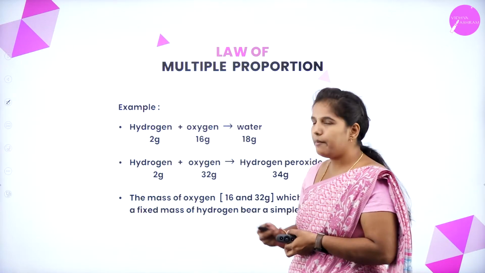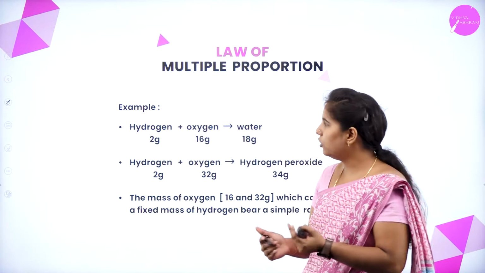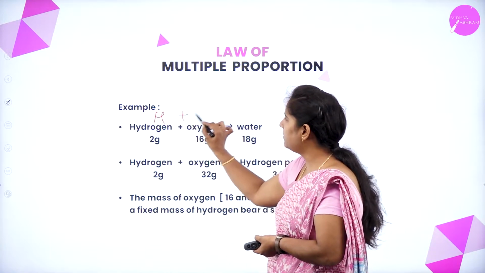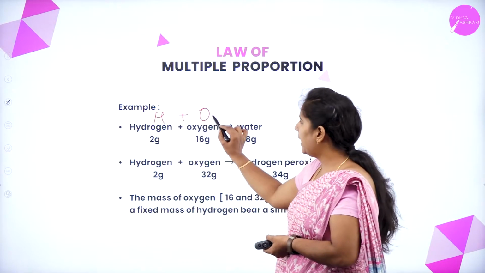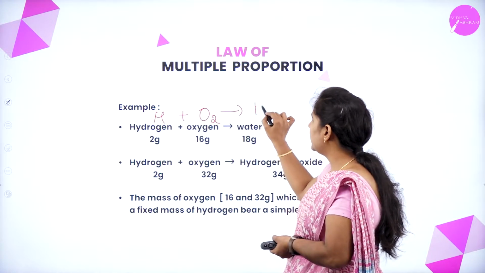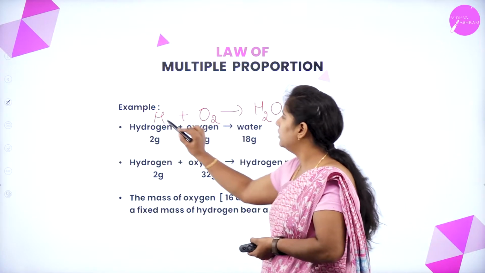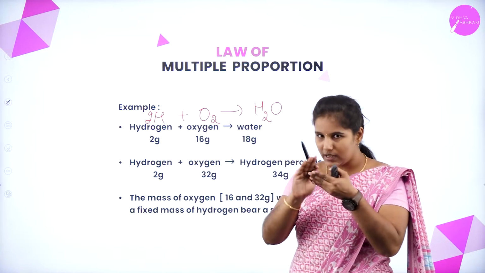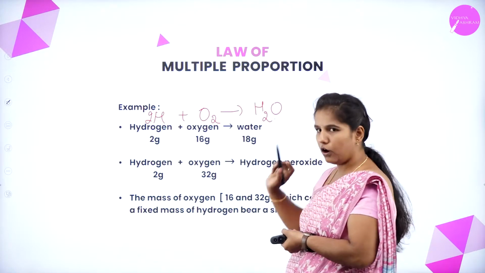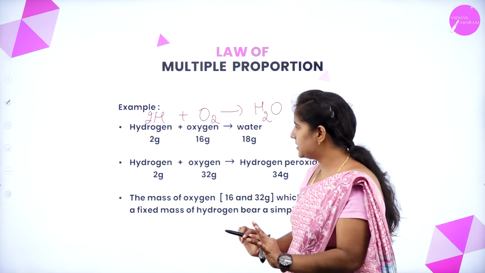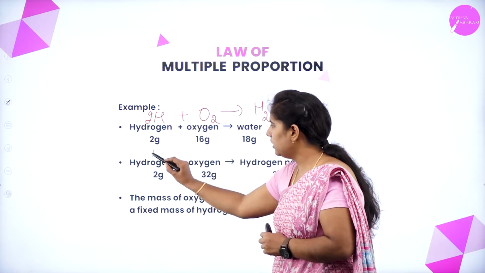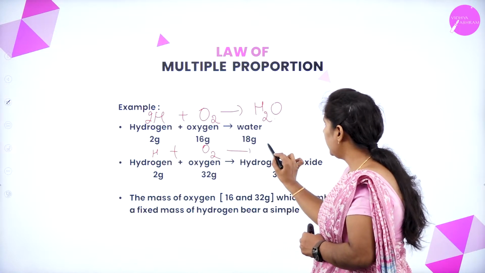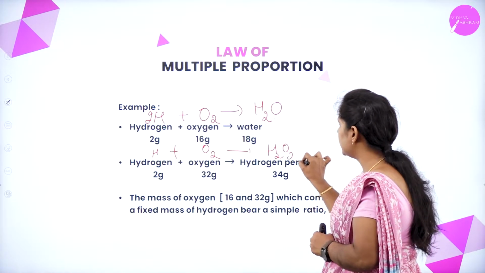You can take the example of water itself. We know that water is usually formed by the combination of hydrogen plus oxygen, right? Hydrogen and oxygen combine together and form water. So here you can see that two different elements are combining to form water. I'll take another example: hydrogen combined with oxygen forming hydrogen peroxide.